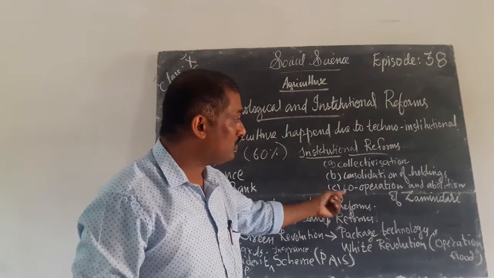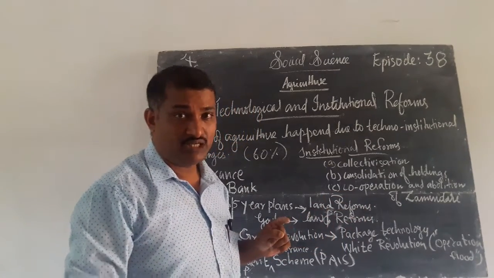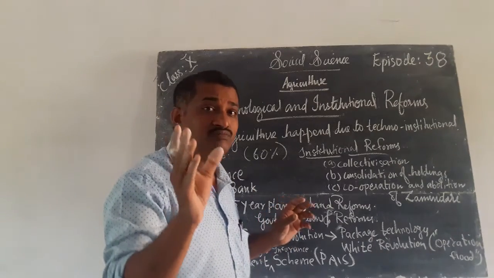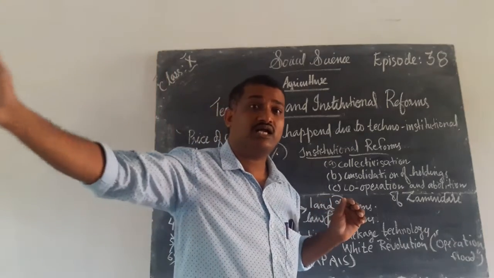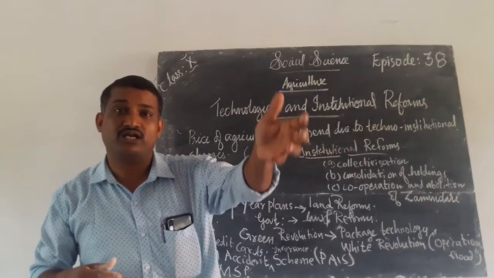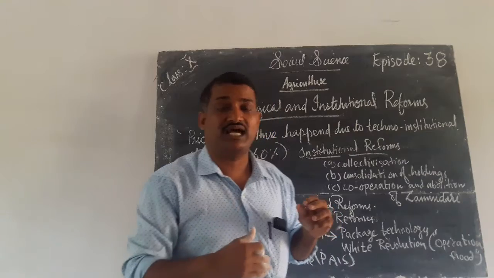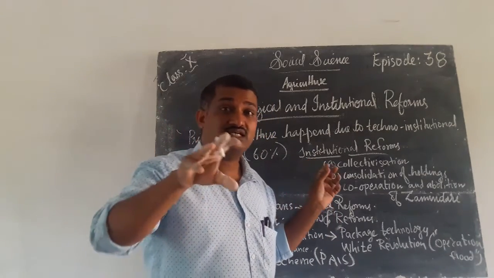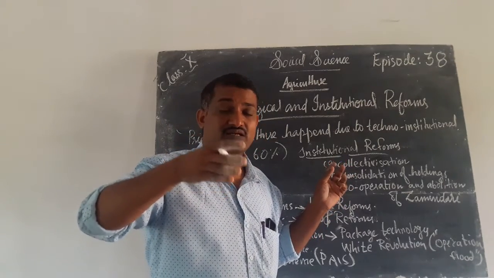Next one is cooperation and abolition of Jamindari. Have you heard about the Jamindari system? You may have studied about the Jamindari system. Jamindars were the money lenders in ancient time. They were landowners of large areas of land, and landless persons would be allowed to cultivate this land, and they collected money from these landless, poor peasants. They were called Jamindars. We can call them intermediaries in ancient times.